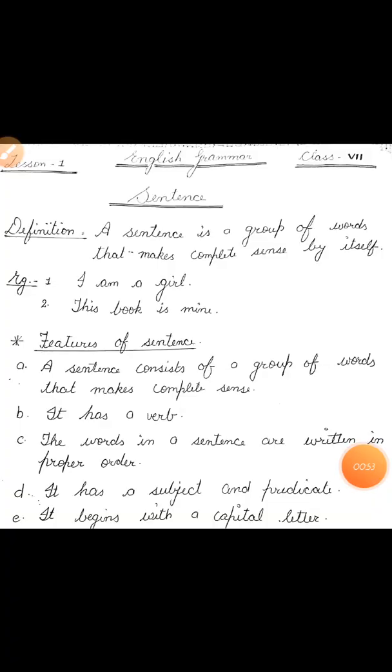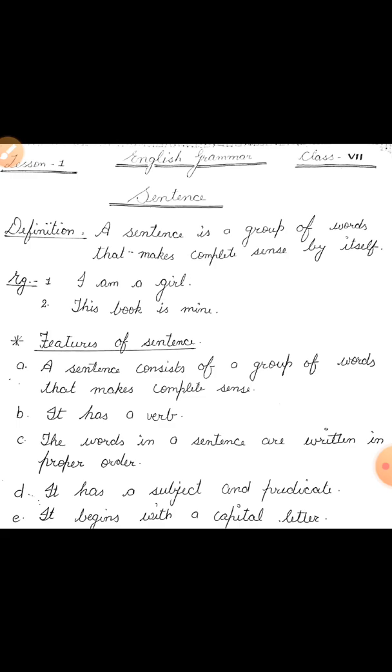So students, as you can see on the screen, we have written here sentence, and the first part is definition, and it says a sentence is a group of words that makes complete sense by itself. Example, I am a girl. Second example, this book is mine.